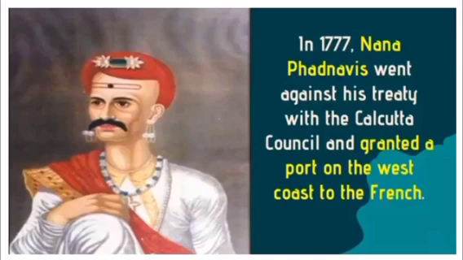So now let's see what happened. In 1777, Nana Patnavis went against his treaty with the Calcutta Council and granted a port on the west coast to the French. So, Nana Patnavis went against his treaty and gave one port to the French. So, this led to the First Anglo-Maratha War.